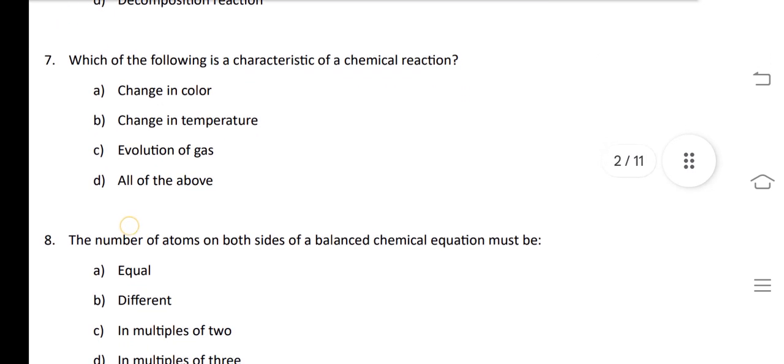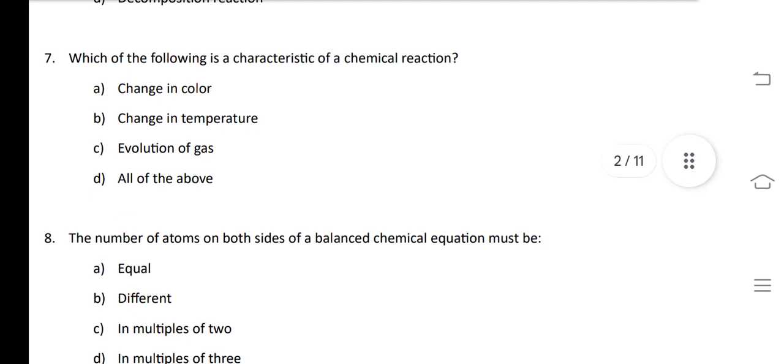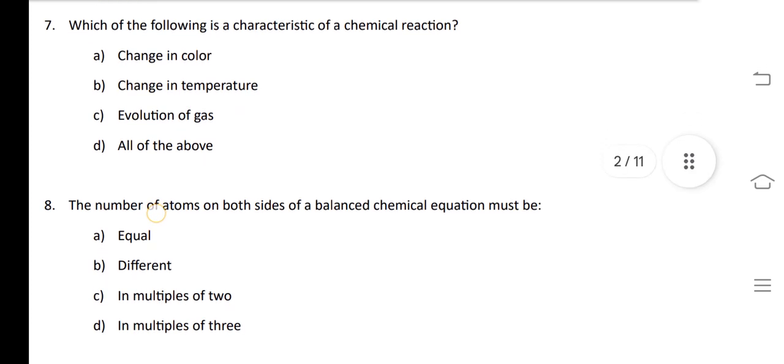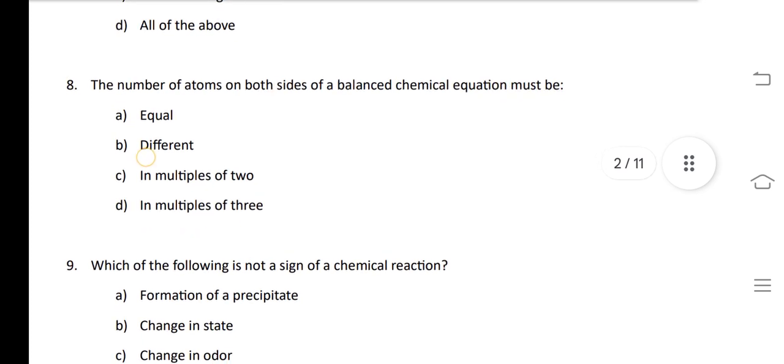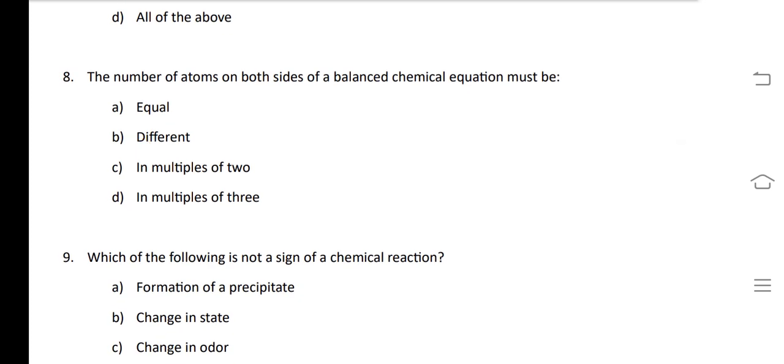Next question, which of the following is a characteristic of chemical reaction? That is, in a chemical reaction, change in color is observed, temperature can change, gas can evolve. So answer will be option D. Our next question is, the number of atoms on both the sides of a balanced chemical equation must be equal. For a balanced chemical equation, the number of atoms on both the sides should be equal.